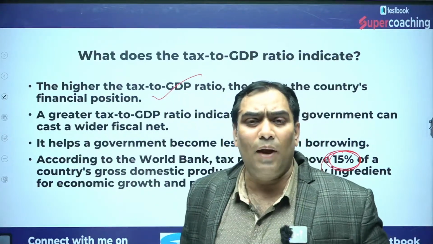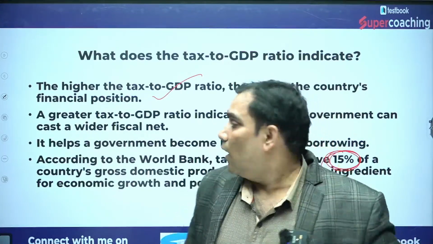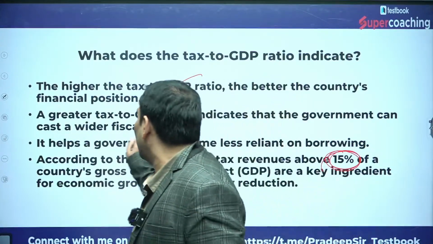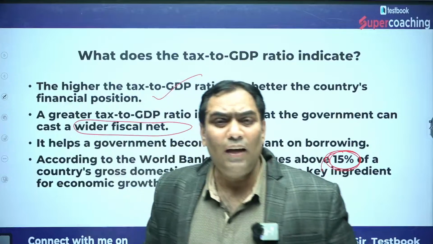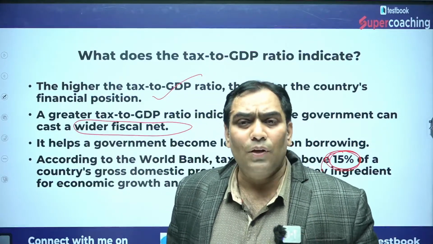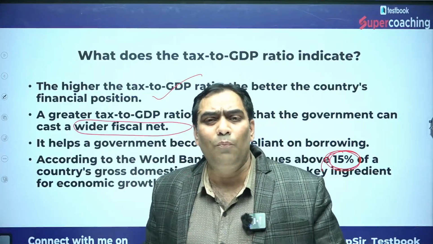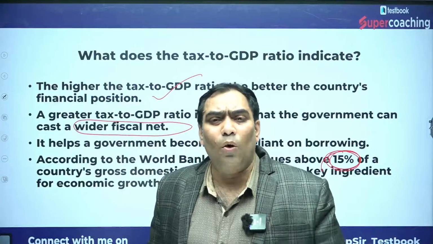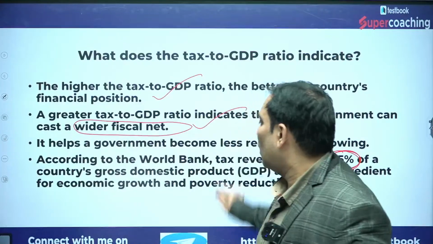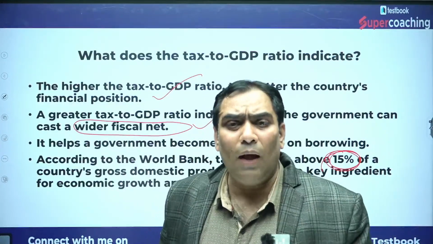Fiscal health of the government, financial health of the country is going to be improved. Not only this, the government is going to cast a wider fiscal net. What does it mean? A wider fiscal net means the government will be in a position to invest in capital expenditure, which will be instrumental for increasing economic growth. It will reduce the borrowing needs,